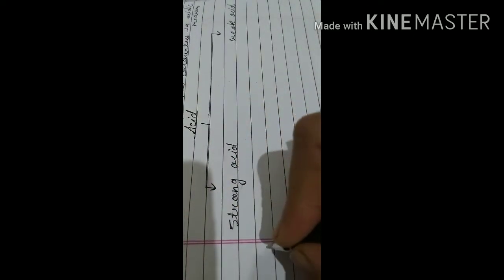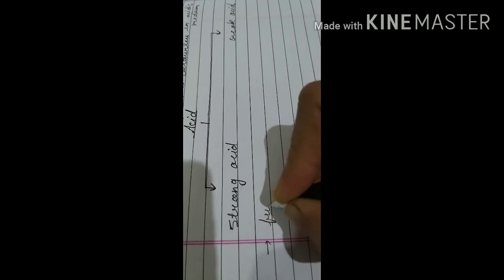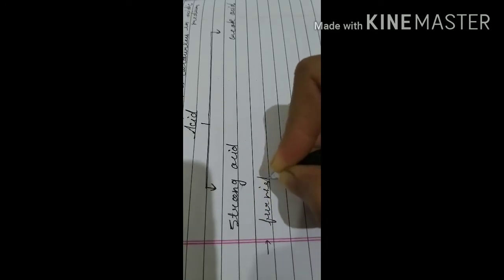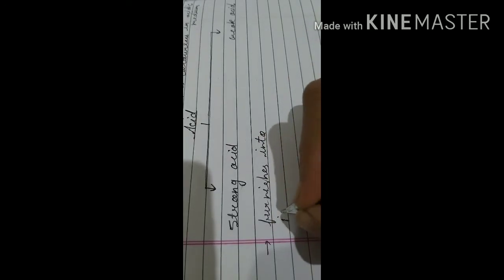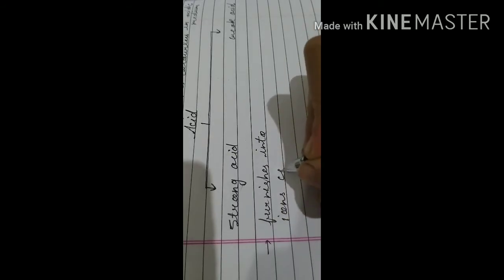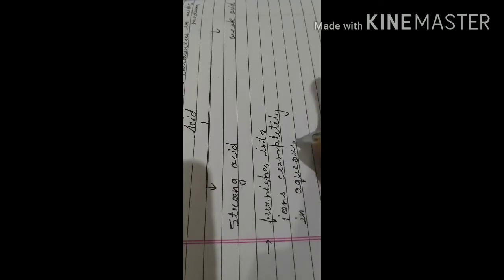Now I will discuss two different types of acids. One is strong acid and the second is weak acid. Here you have to understand that an acid which furnishes into ions completely in aqueous solution is considered a strong acid. Aqueous means whenever these are dissolved in water.